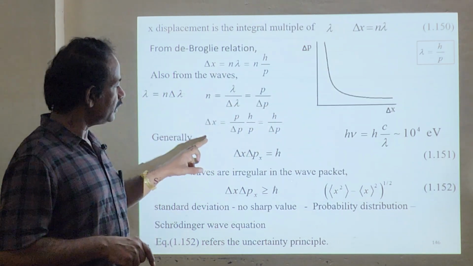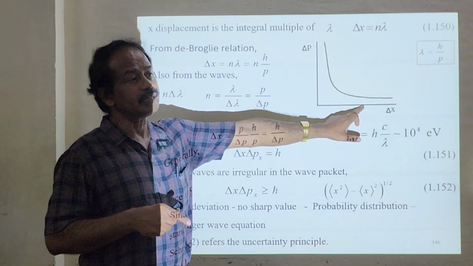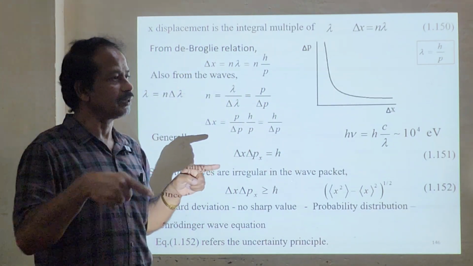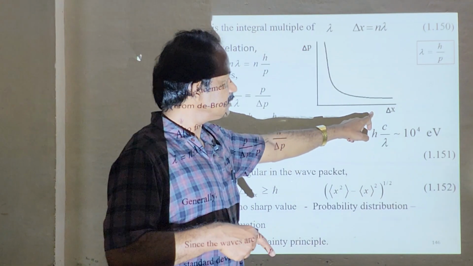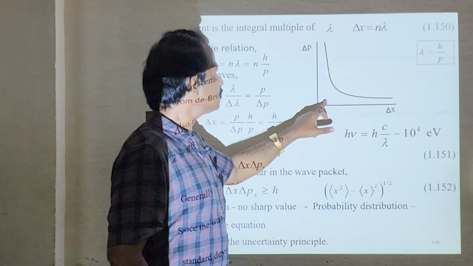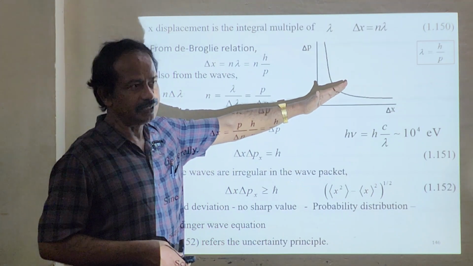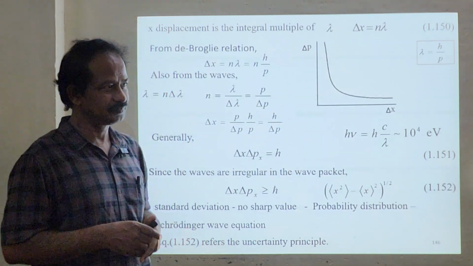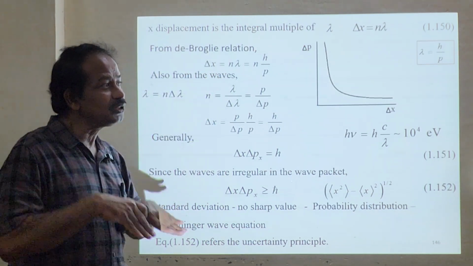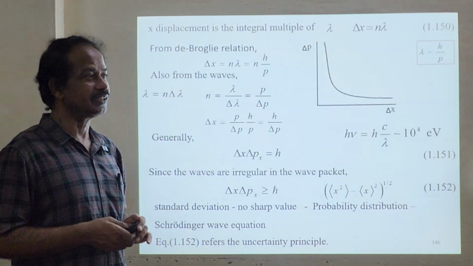And look at the graph of del x and del p. Both the products. Okay, and you will get a rectangular hyperbola. So if you draw the graph between del x and del p, you will have a rectangular hyperbola. What does it say? It says that when del x is very large, del p is very, very small. When del x is very, very small, del p is large. Okay, and also minimum uncertainty will occur somewhere here at this point, del p del x. Suppose I want to reduce del x, I am going to squeeze it, del x almost tends to 0, then del p will become infinite.